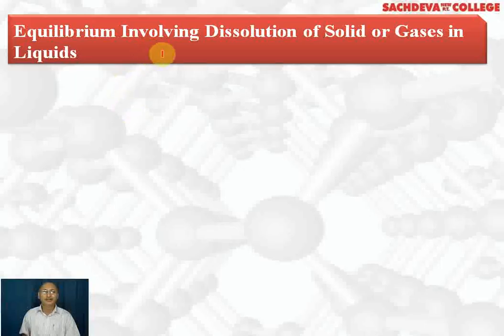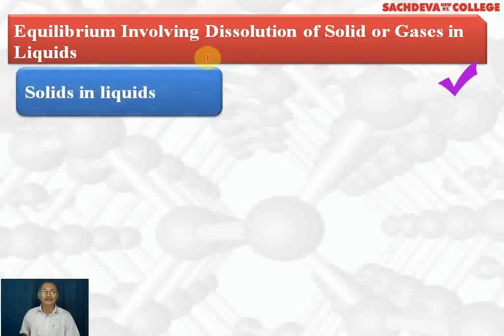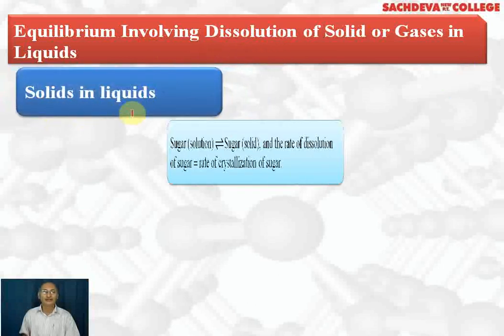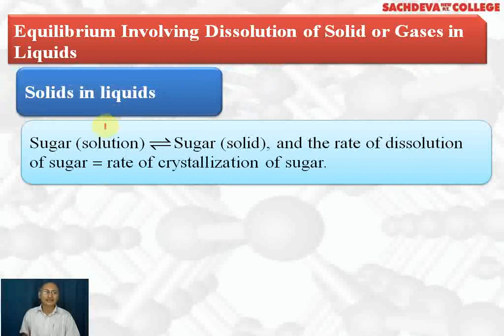Now we are going to take up equilibrium involving dissolution of solids or gases in liquids. First we are taking solids in liquids. You must have seen, if we take a particular amount of water and keep on dissolving sugar in it, little at a time, a stage will come in which no more sugar is possible to dissolve at a particular temperature. So we say that a saturated solution is formed.